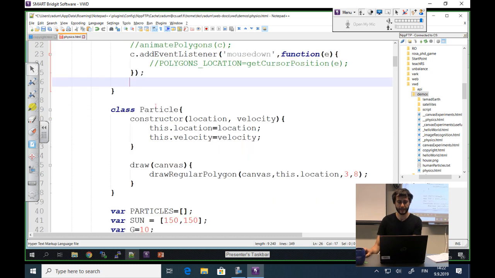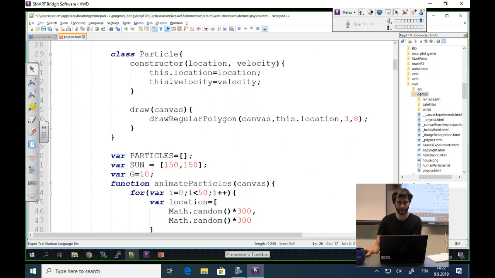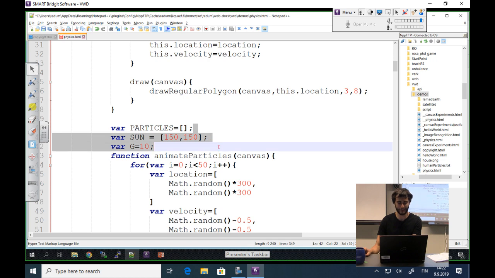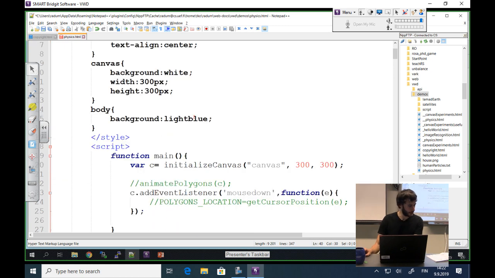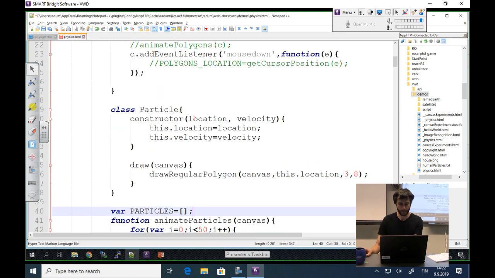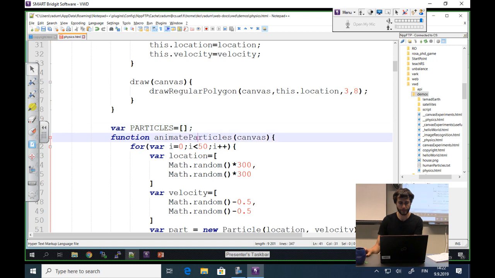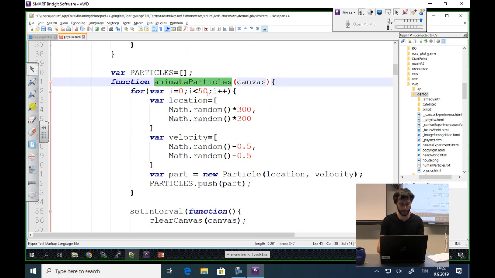The particle class we will keep. I'm not going to use sun anymore or this variable animate particles. Animate particles, I think we will reuse somehow. Today we are doing physical simulation, so let's call it simulate physics.